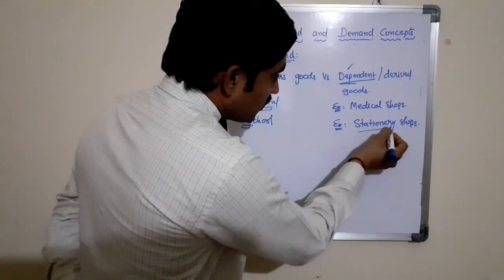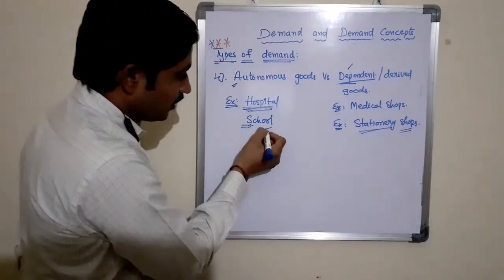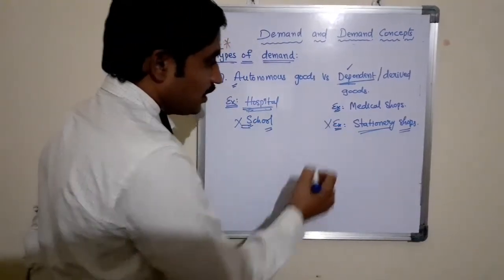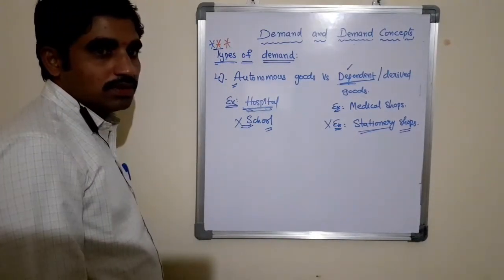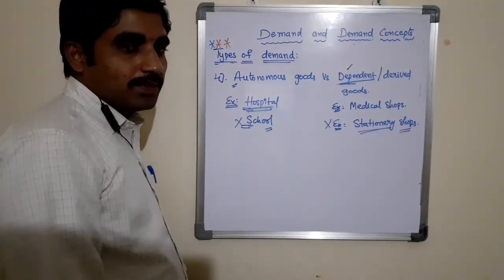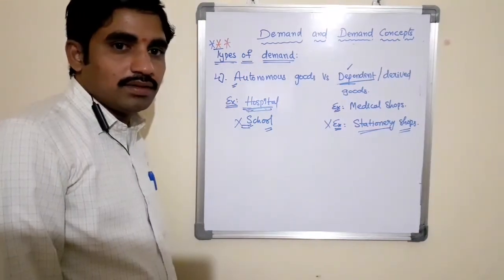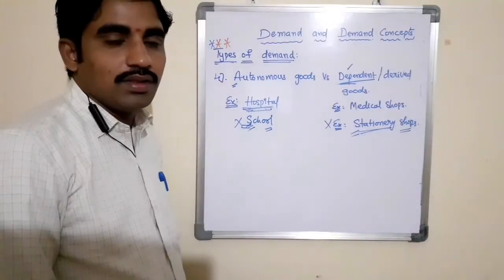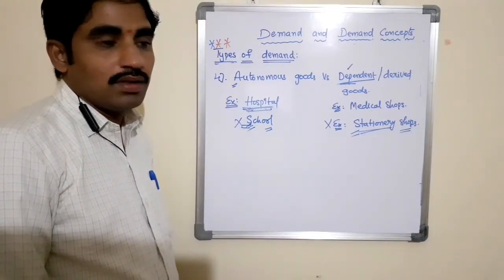The demand for these stationery shops depends on the schools. If there are no schools, there is no demand for the stationery shops. In the pandemic situation, during COVID-19, there were no schools, so there was no demand for the stationery shops.